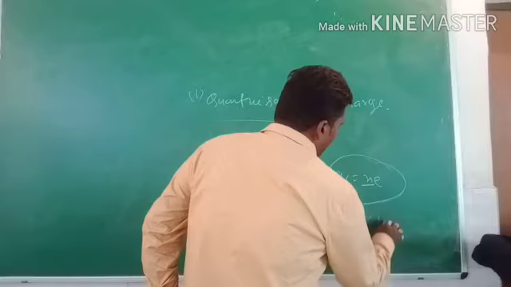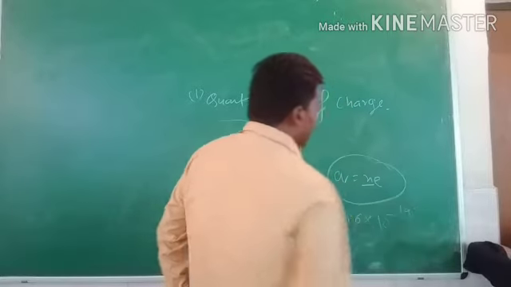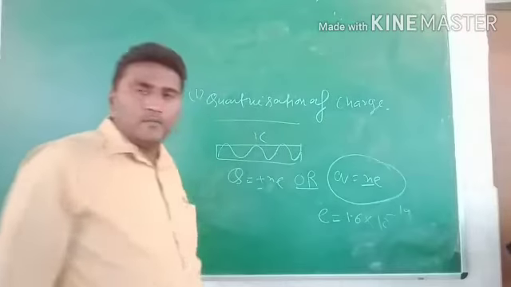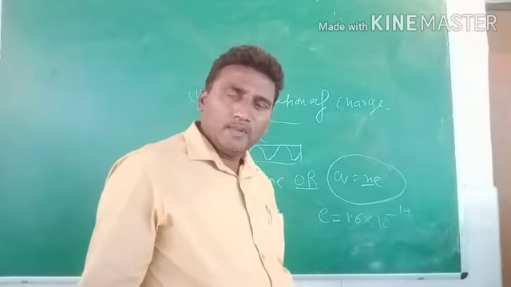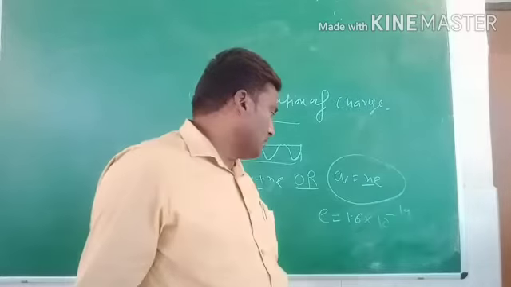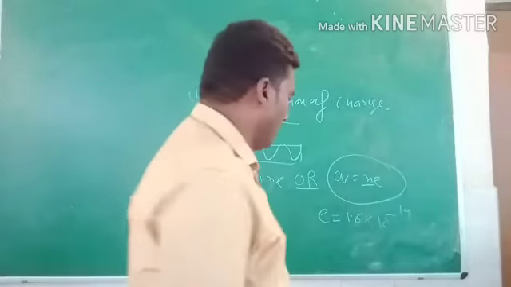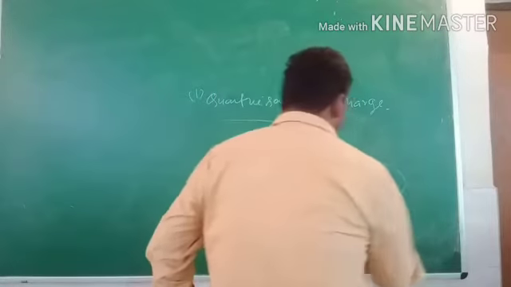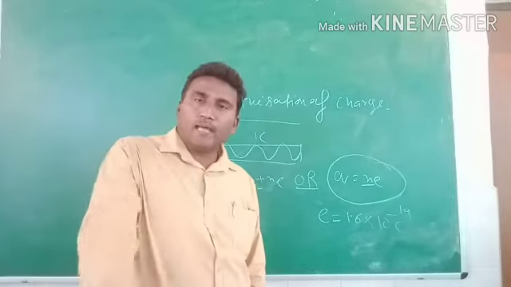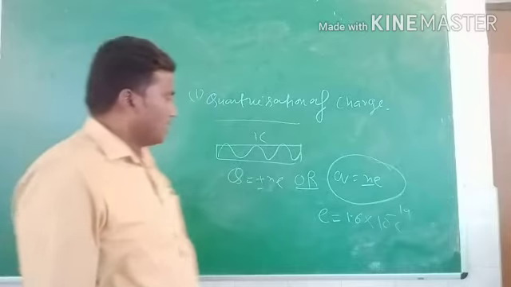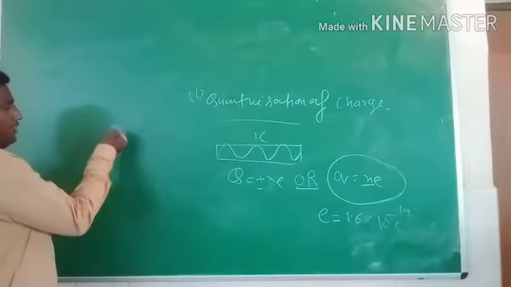The maximum value of the transforming charge is at 1 electron. The value of an electron in terms of charge is 1.6 into 10 power minus 19 coulomb. The integral multiple of the total transforming charge is known as the quantization of charge. For example, we can easily explain.